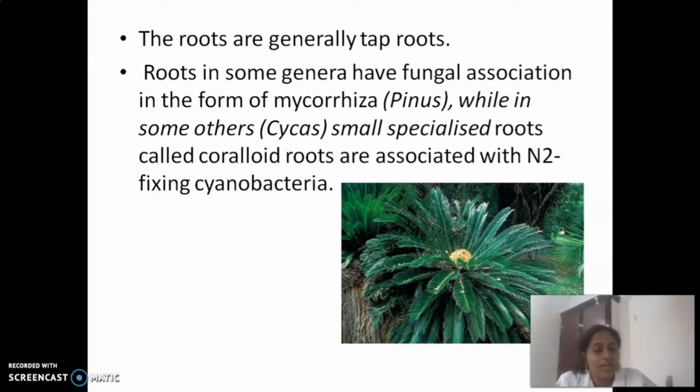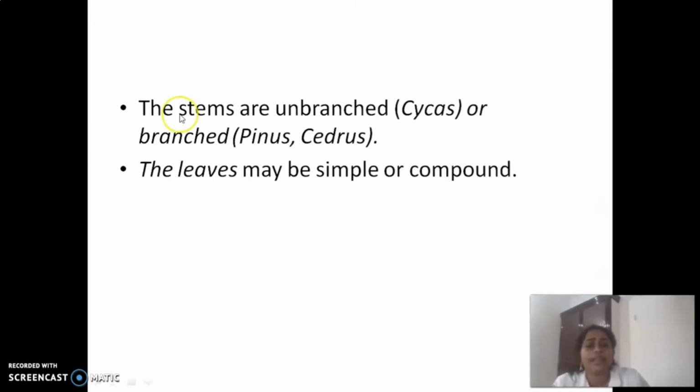So in cycas, there are specialized roots called coralloid roots, associated with these cyanobacteria. That's why they can fix nitrogen in soil. Got the point?